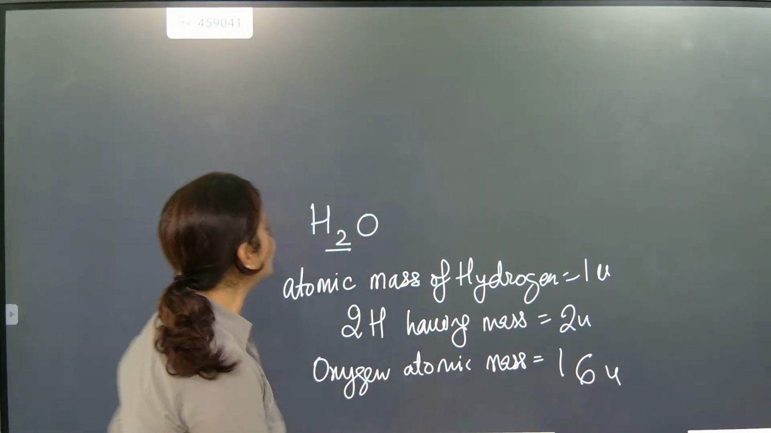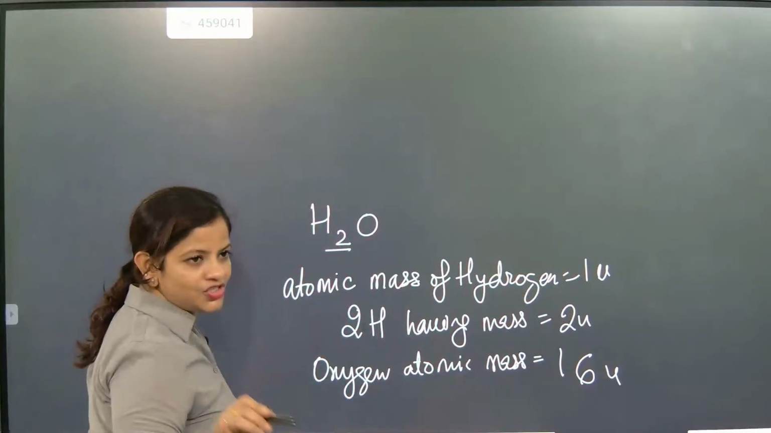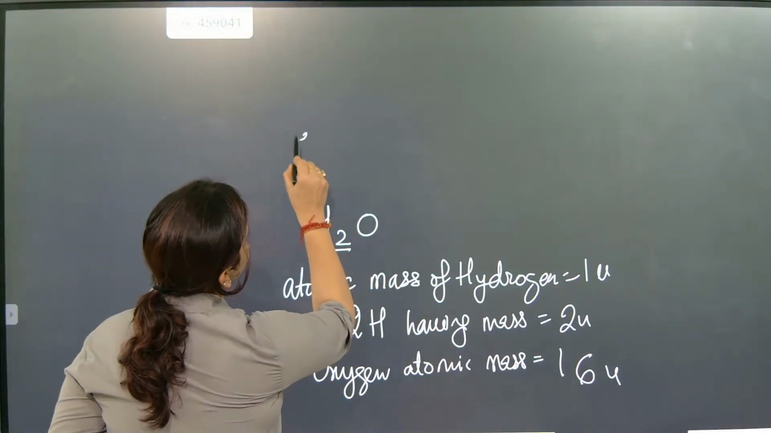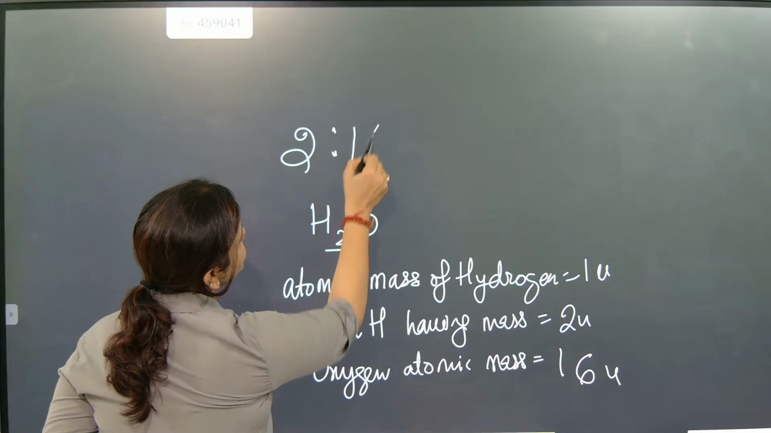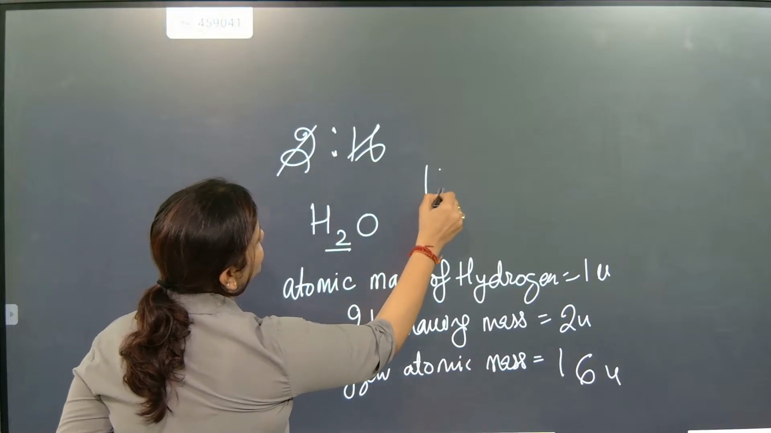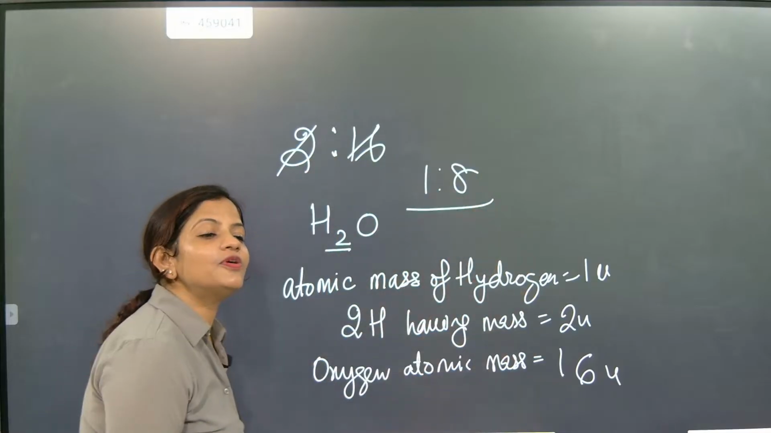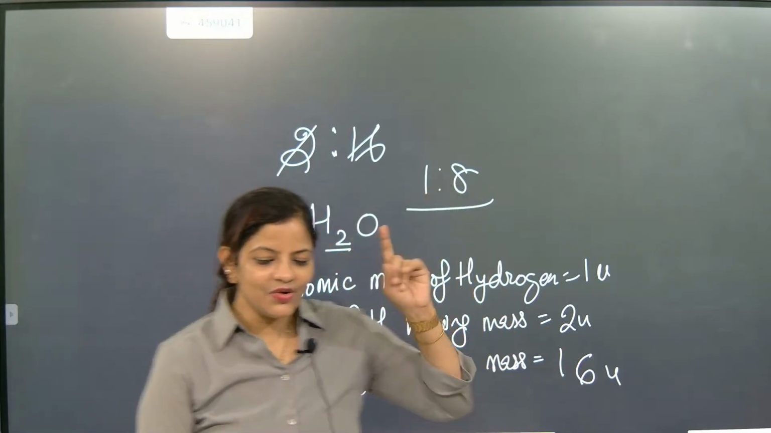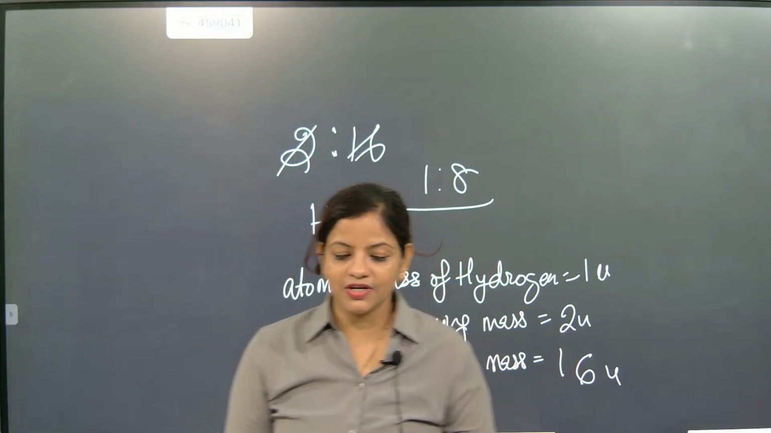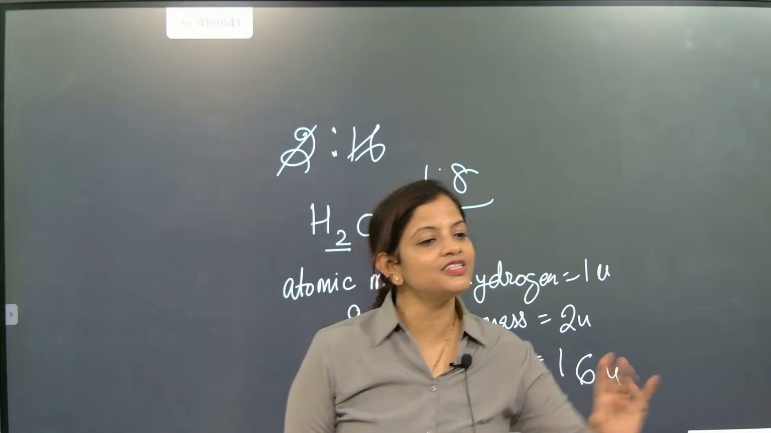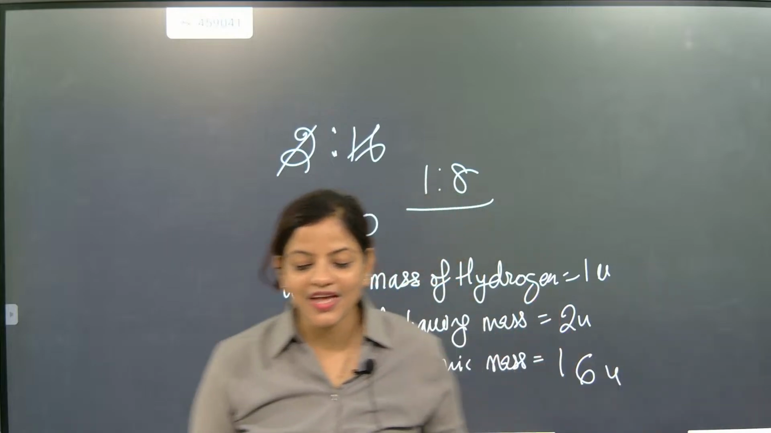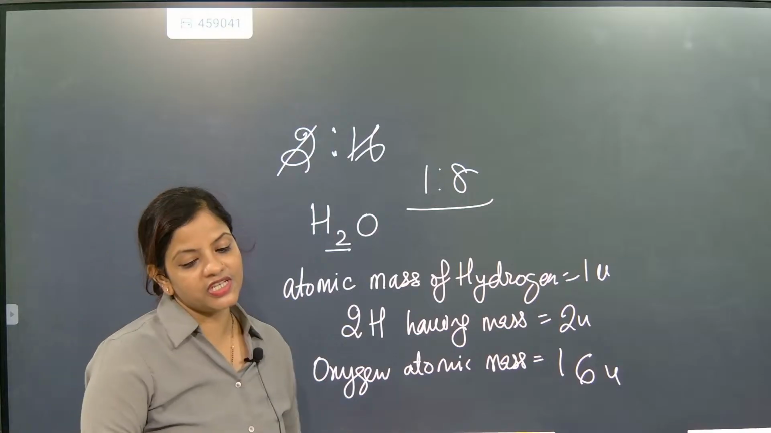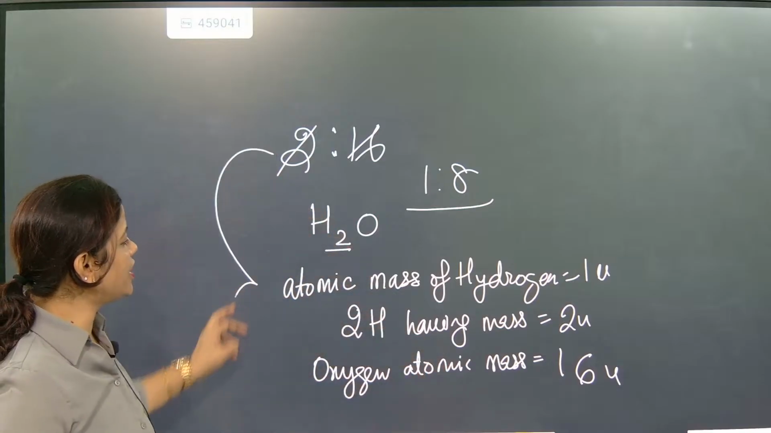Now check the ratio. How many oxygen atoms are there? Only one oxygen is there. So the ratio is coming as 2 is to 16. If you cancel it, it is coming as 1 is to 8. Is it about atomic number or atomic mass? Mass. Did you understand it? It's not about atomic number, it's about atomic mass. I asked you this much because once you understand, you will never make a mistake. It's always about atomic mass.